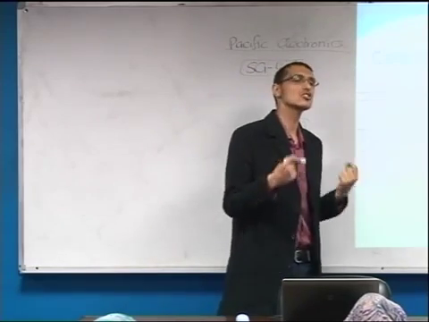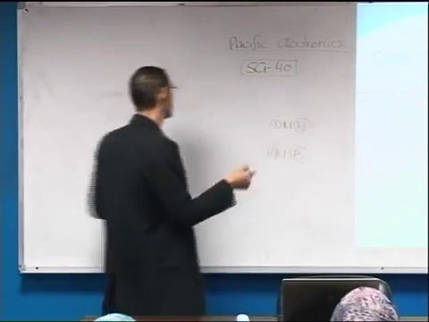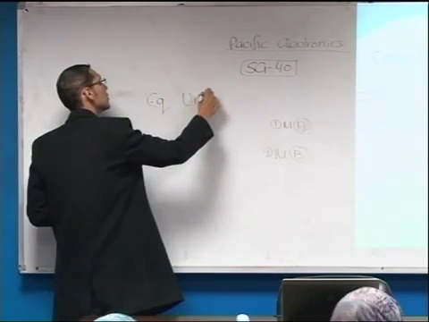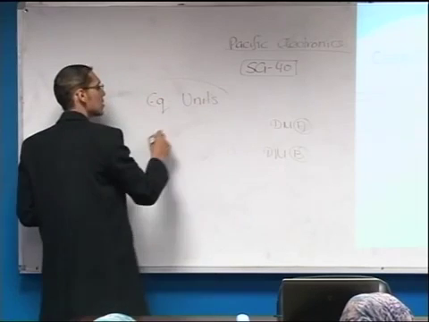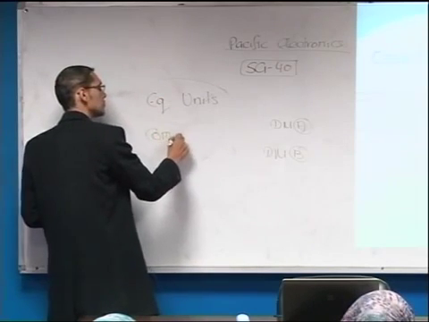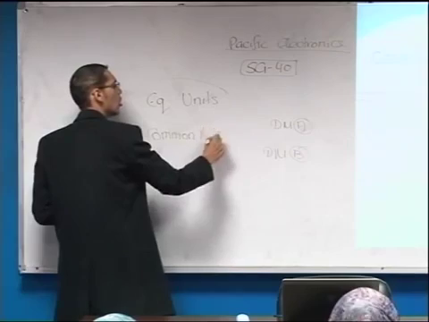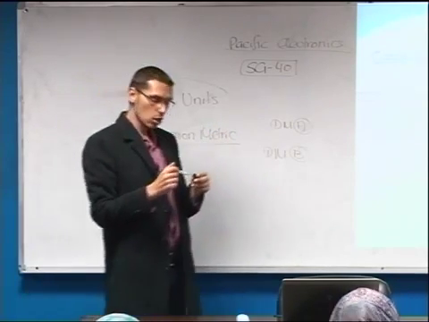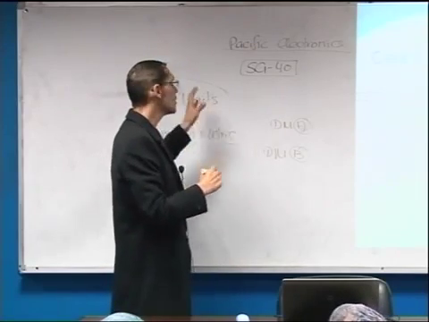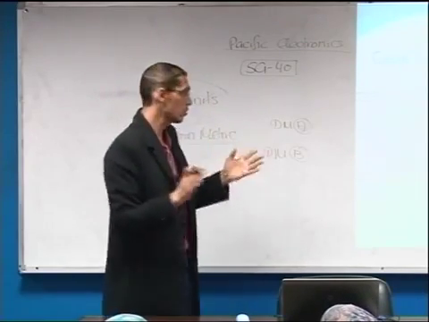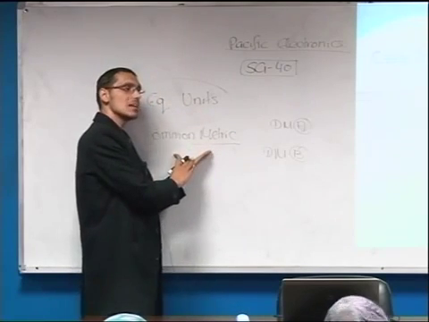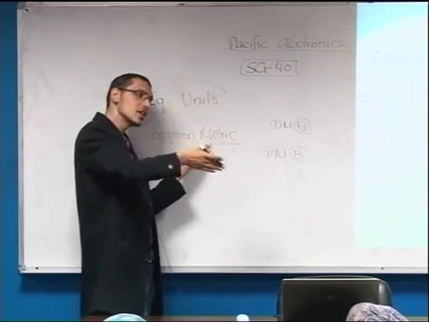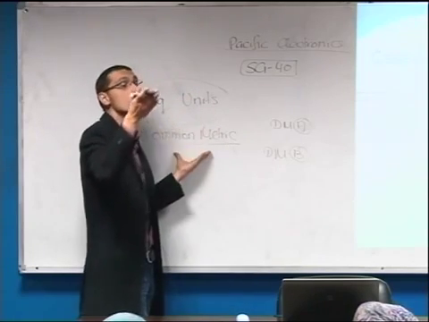This common metric is called equivalent units. Therefore, we need to calculate something called equivalent units. This is the common measure or the common metric that we are going to use. Of course, after calculating the equivalent units, the equivalent units would have the same characteristics for the finished and for the unfinished.